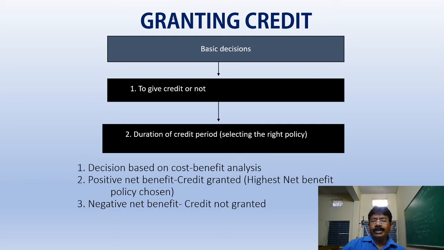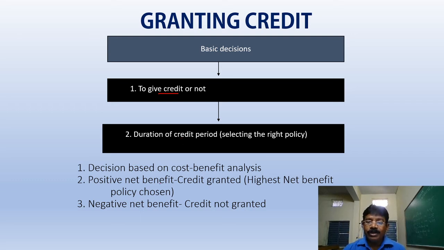So, credit granting. Credit plays a major role in receivables and payables. Basic decisions: whether we have to go for credit or not, and if we want to go for credit sales, how much credit period we have to keep, either 30 days or 45 days or 60 days, 7 days, 15 days. That decision we have to understand.